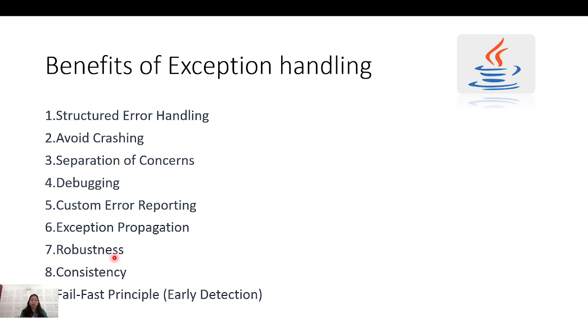So I can propagate the exceptions which are occurring. I can have more robustness as I am handling the errors and exceptions in my code. It will give consistency to my code. It follows the fail fast principle, so that I can have early detection of the errors which may arise in my code.